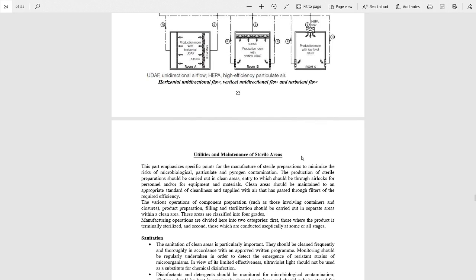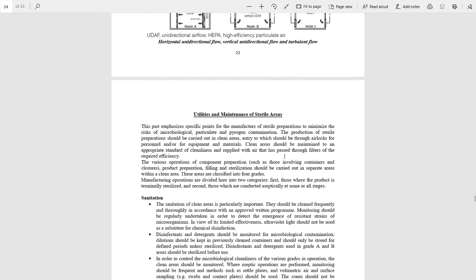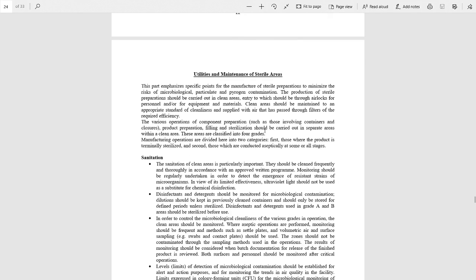Now this is our new topic, utilities and maintenance of sterile areas. This part emphasizes specific points for the manufacture of sterile preparations to minimize the risk of microbiological, particulate and pyrogen contamination. The production of sterile preparation should be carried out in clean areas, entry to which should be through airlocks for personnel and/or for the equipment and the materials. So this is the condition for how we can manufacture the sterile preparations.